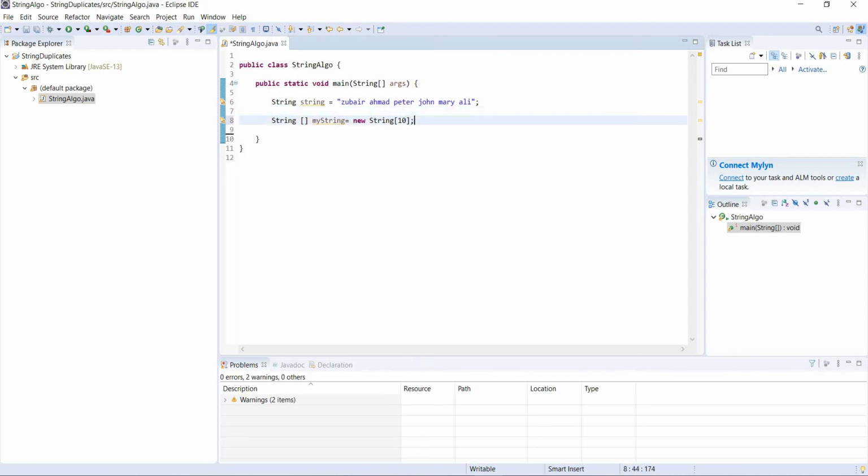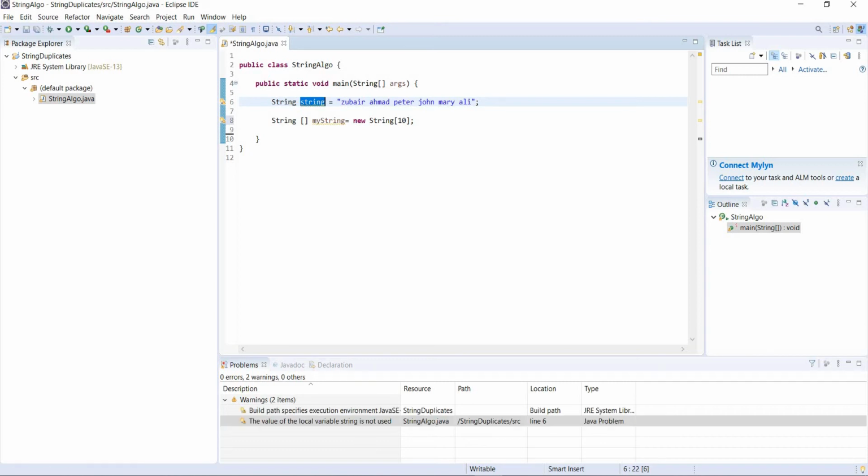Keep in mind the index starts at 0, so this will have 11 elements. But we are not creating a new string array with some length. We're gonna take this string, convert it into a string array, and add it to this array.